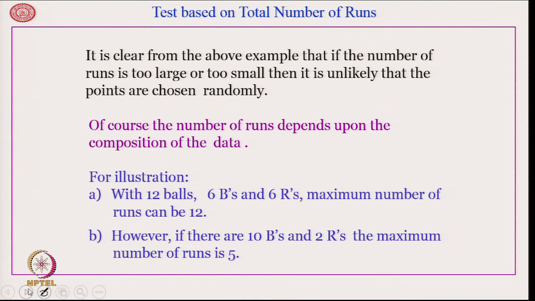For example, in the previous illustrations we have 12 balls, of which 6 are blue and 6 are red. Therefore, the maximum possible number of runs can be 12. Of course, the minimum will be 2.